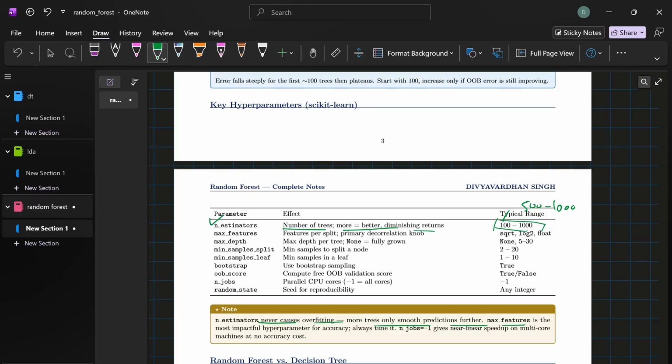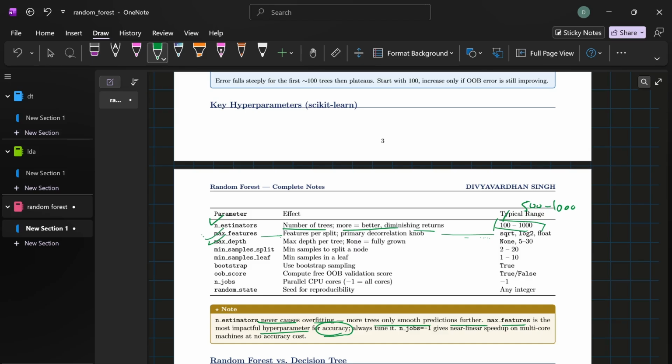Okay, second is max_features. It is the most impactful hyperparameter. It controls how many features are considered at each split. A smaller value means more decorrelated trees, but weaker individual trees. Third one is max_depth. By default, trees grow fully, so you can limit the depth to reduce the memory usage.